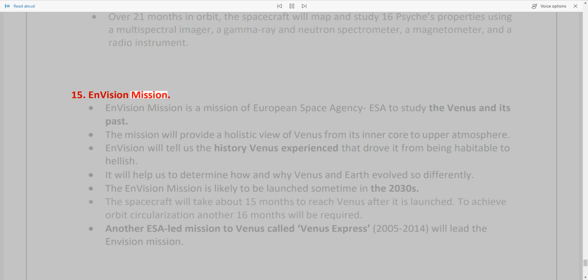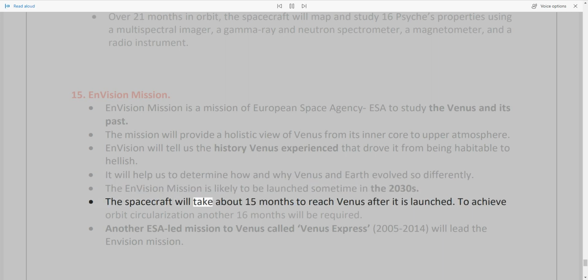15. Envision mission. Envision mission is a mission of European Space Agency (ESA) to study the Venus and its past. The mission will provide a holistic view of Venus from its inner core to upper atmosphere. Envision will tell us the history Venus experienced that drove it from being habitable to hellish. It will help us to determine how and why Venus and Earth evolved so differently. The Envision mission is likely to be launched sometime in the 2030s.